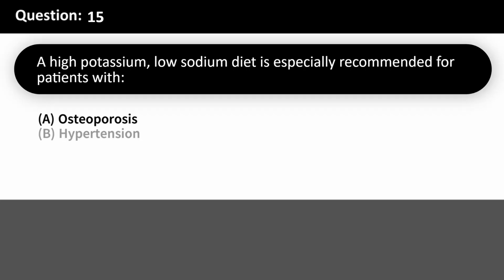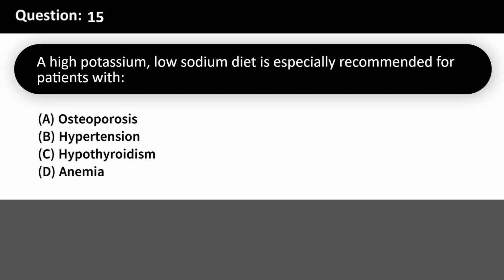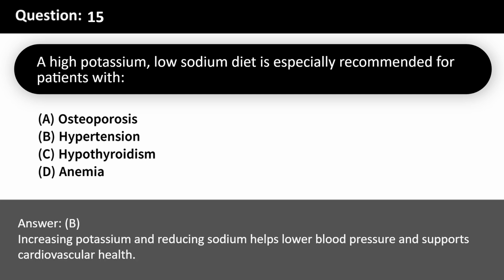A high potassium, low sodium diet is especially recommended for patients with A. Osteoporosis. B. Hypertension. C. Hypothyroidism. D. Anemia. Answer, B. Increasing potassium and reducing sodium helps lower blood pressure and supports cardiovascular health.